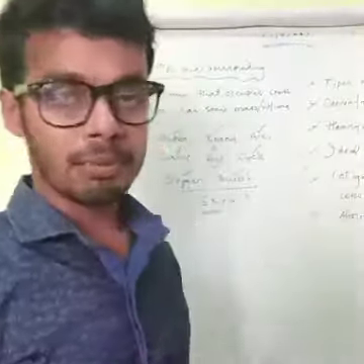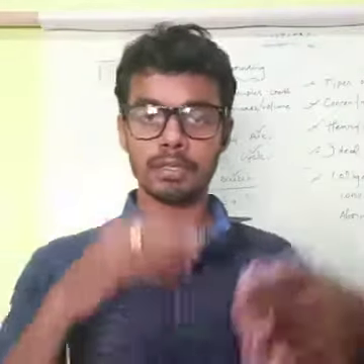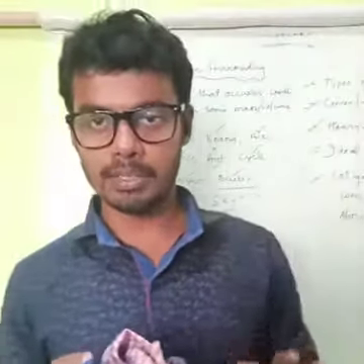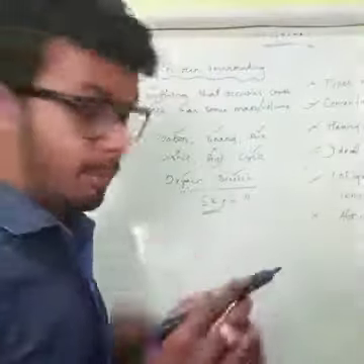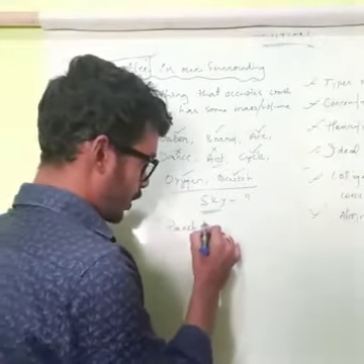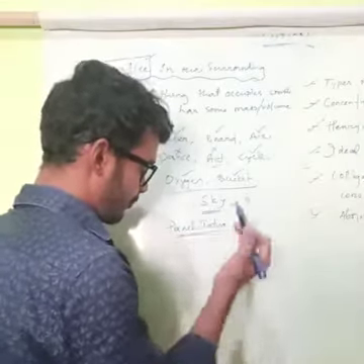Initially, before the scientific world, the philosophers told that this whole universe is made up of 5 basic elements, that is known as Panch Tattva. What is that Panch Tattva?